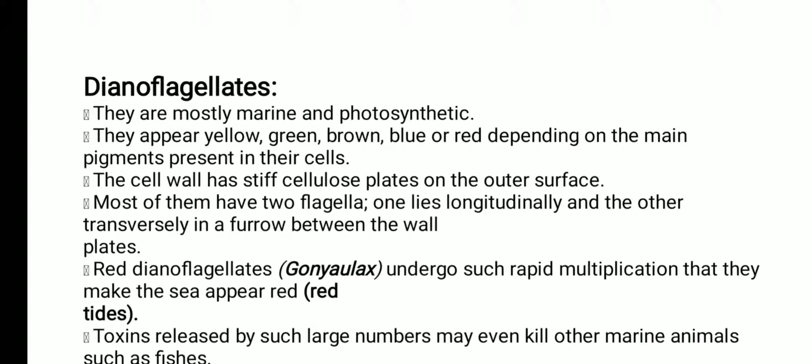Cilia are smaller in size but large in number, whereas flagella are larger in size and fewer in number. The purpose of both is locomotion. How many flagella are present in dinoflagellates? They have two flagella. One is longitudinally placed and the second is transversely placed in the furrow. Furrow means cavity, students, cavity.